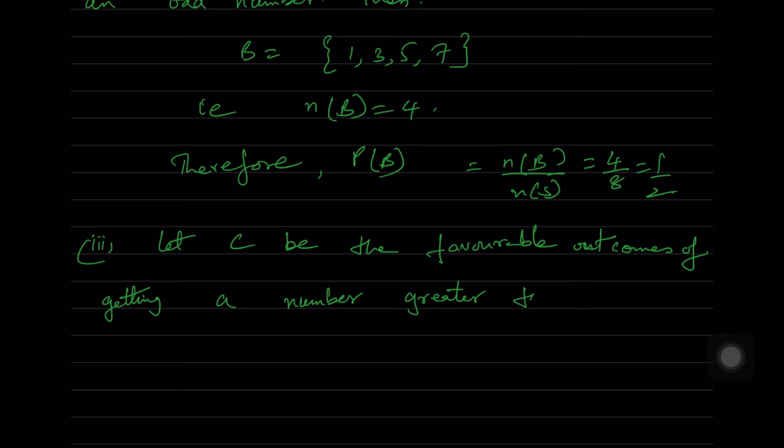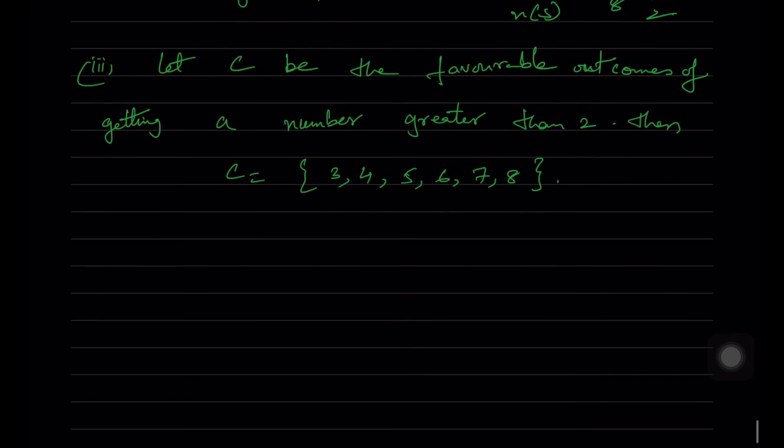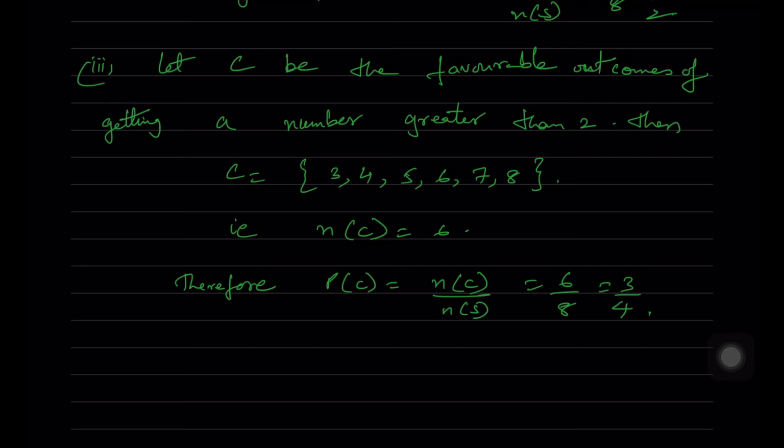Number greater than 2, then C is equal to 3, 4, 5, 6, 7, 8. So n of C is equal to 6. Therefore probability of C is equal to n of C by n of S, which is equal to 6 by 8, which is equal to 3 by 4.